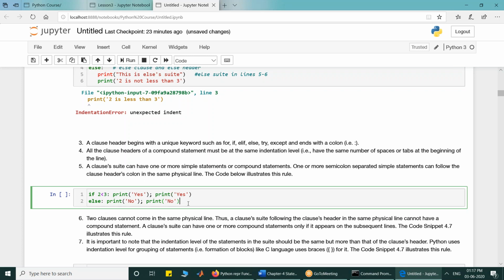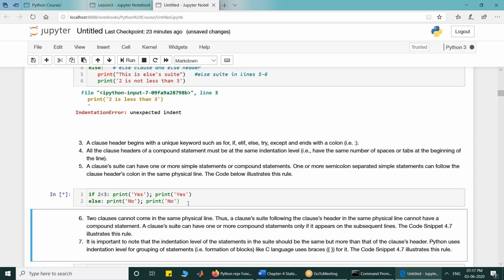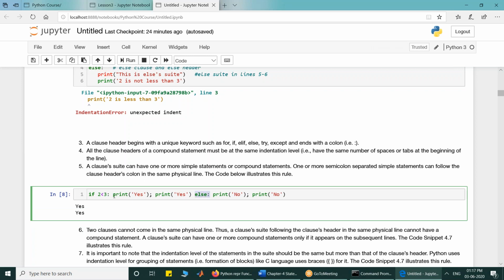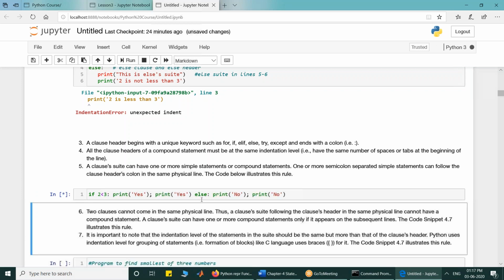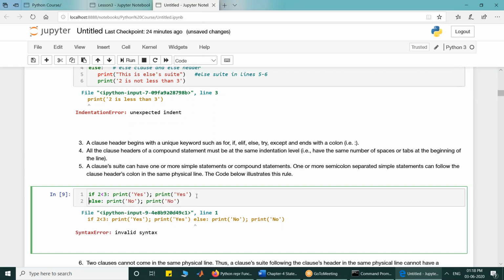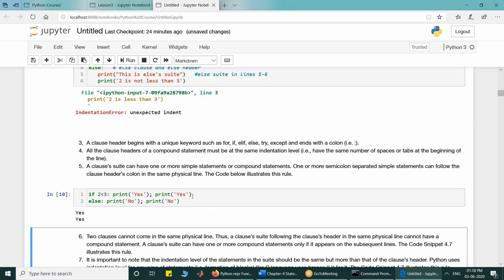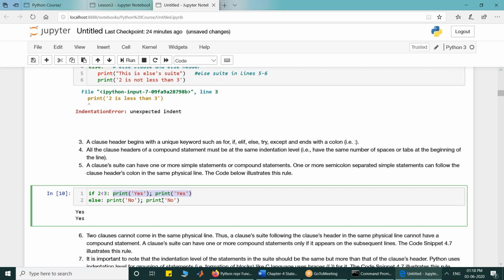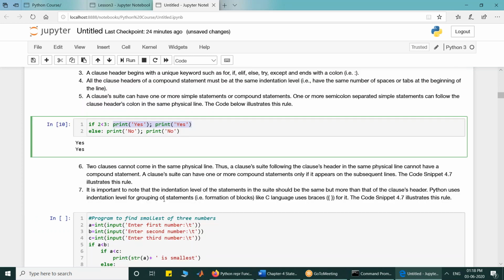But remember, two clauses cannot come on the same line. If I execute it, it will work perfectly fine. But if I put this else clause on the same line, that is not allowed. Two clauses cannot come on the same physical line, so else will not be able to come on the same line. If I do that, it will result in an error. A clause has to be on a separate line with the same indentation level. But if the suit consists of simple statements, they can come on the same physical line separated by semicolons. So these are the important rules about compound statements.